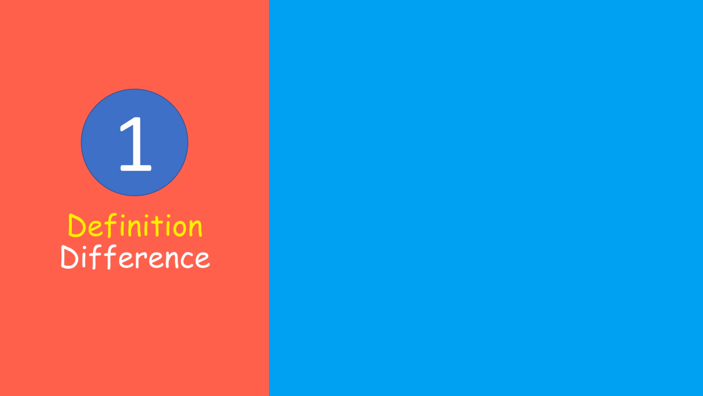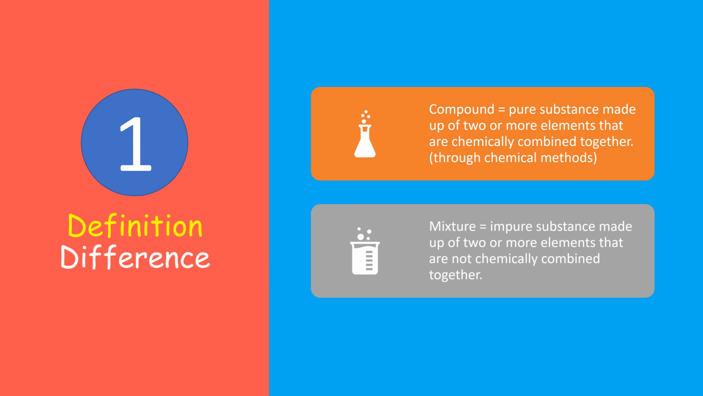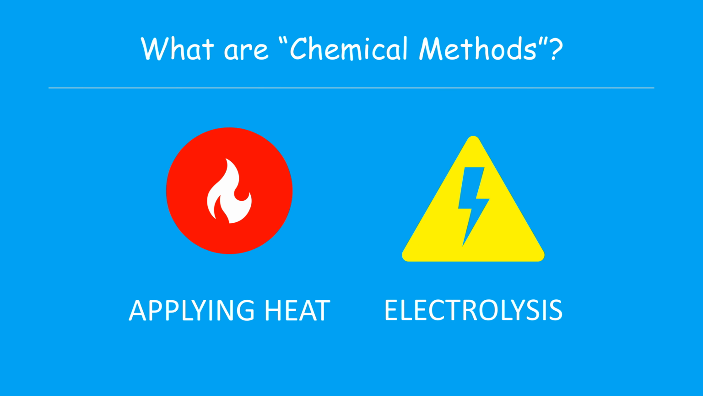Let's get started with the definition difference. A compound is a pure substance made up of two or more elements that are chemically combined together through chemical methods. On the contrary, a mixture is an impure substance that is made up of two or more elements not chemically combined together. What is a chemical method? Chemical methods include applying heat and electrolysis.